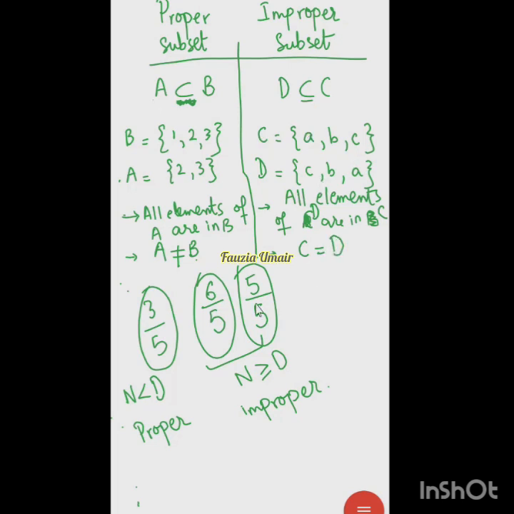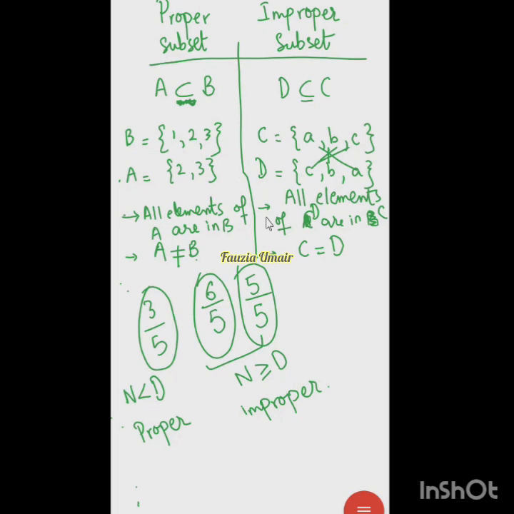Okay, just like in this fraction 5 by 5, the same number. So here the sets should be same. A is here, B is here, like C is here. So then the two sets are called improper subsets because they are equal sets now, right? So is this clear till this point so that we can start solving some questions also?